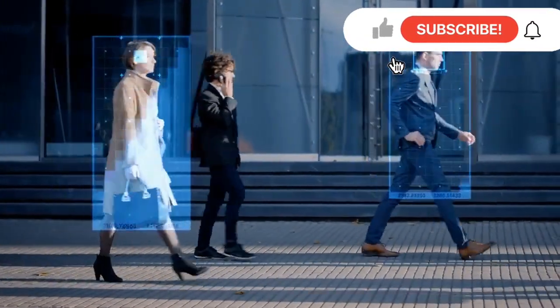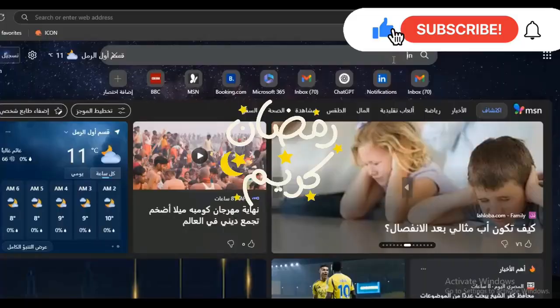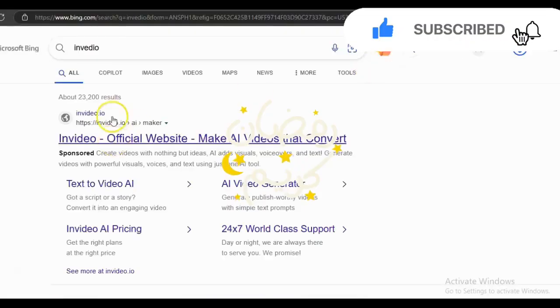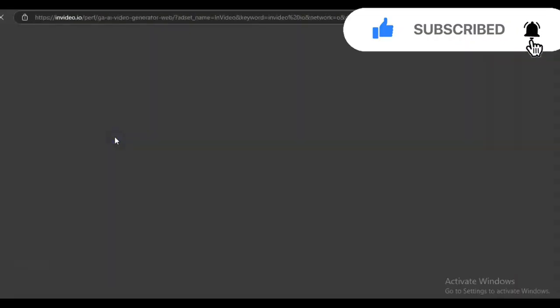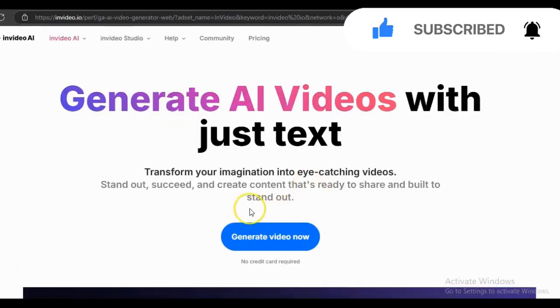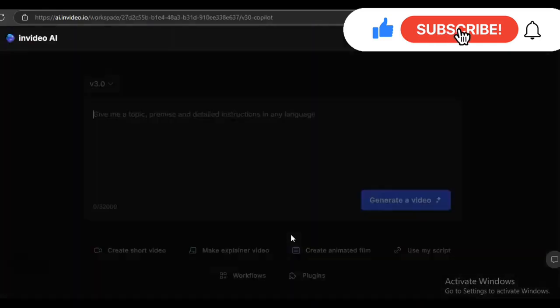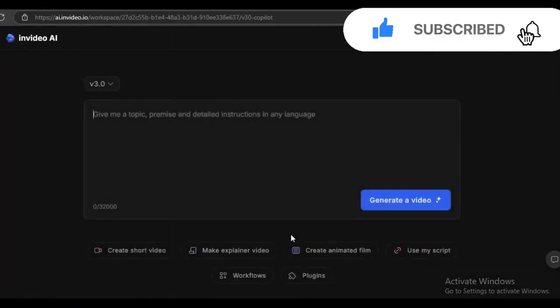Let's begin. The first thing is I use a website called Video. Then I'll choose the first thing that appears for me. I'll go in, click on it, and then click on Generate Video Now. Since I was already registered on the site before, it will log me in directly. You will just need to register on the site, and you will do so in the usual way. I'll start here to see what I want to make this video about.